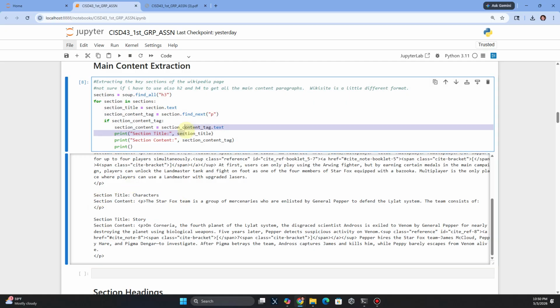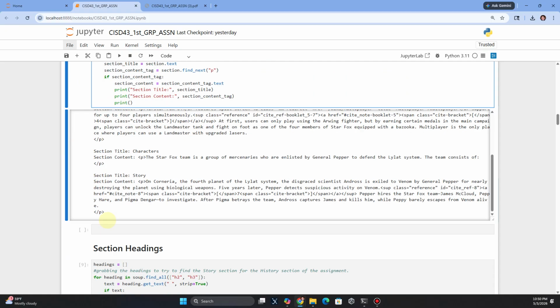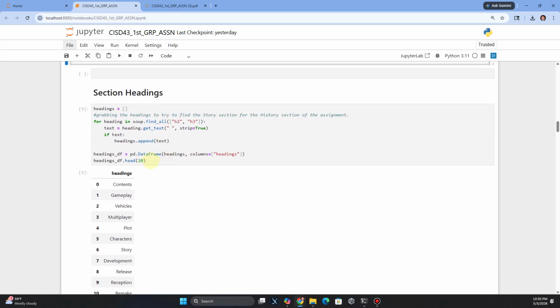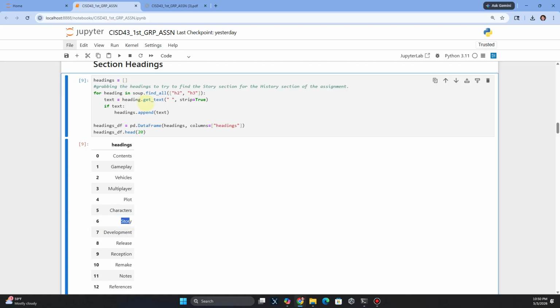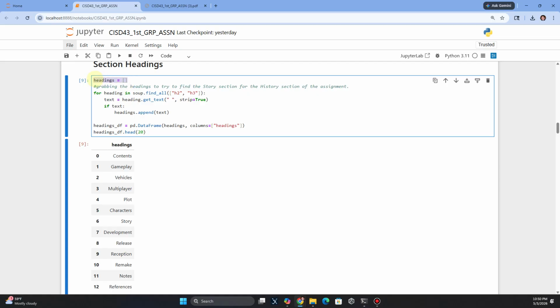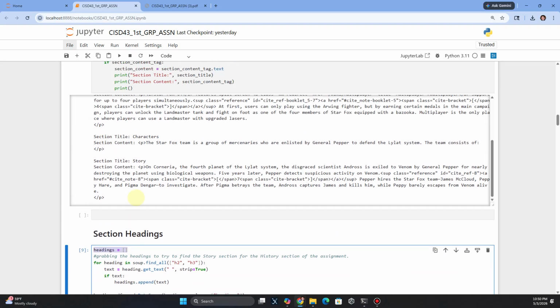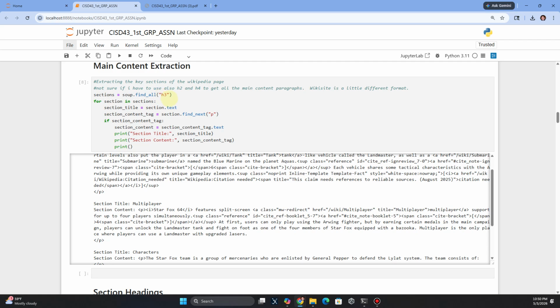I probably could have just gotten rid of this, but I like it. All right. And then I wanted to make sure, this was something just for development, but I was grabbing all the section headings because I was trying to check my work. So I went and created an array, I always like to call these arrays. I know that some other languages call them different things. But I wanted to store them all because I was really looking for this one in general, and I was trying to find out what the key was to detect that ID up here, and I finally found it eventually.